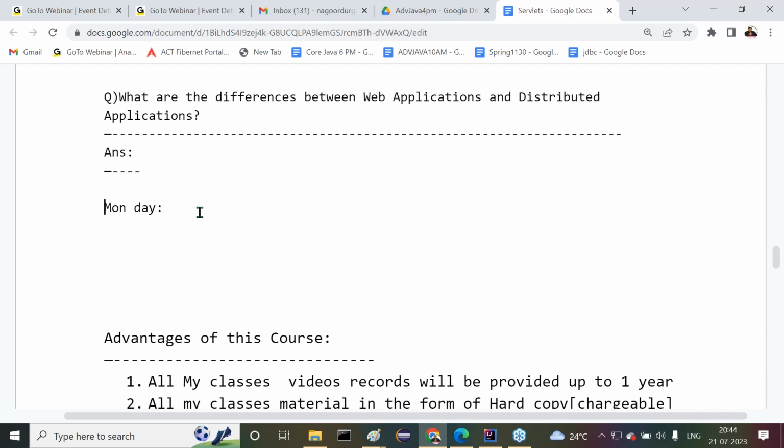The first demo class we have taken. Then directly the next class, I'll start the servlets class directly on Monday. Now we already started today itself. I started the technical content, but by differentiating web applications and distributed applications, we are going to start the servlets content effectively.